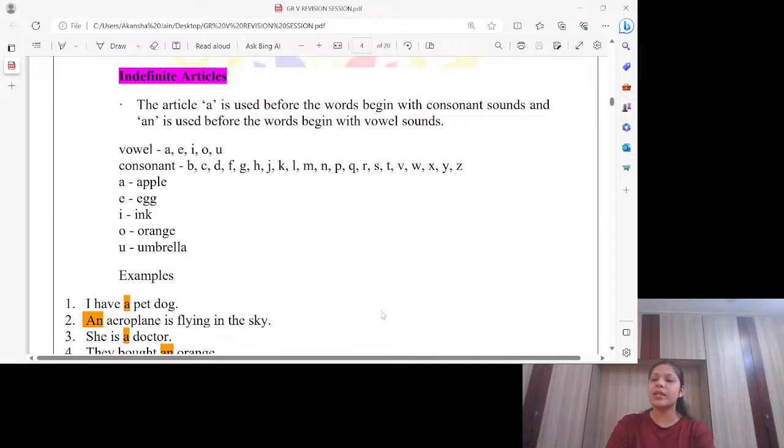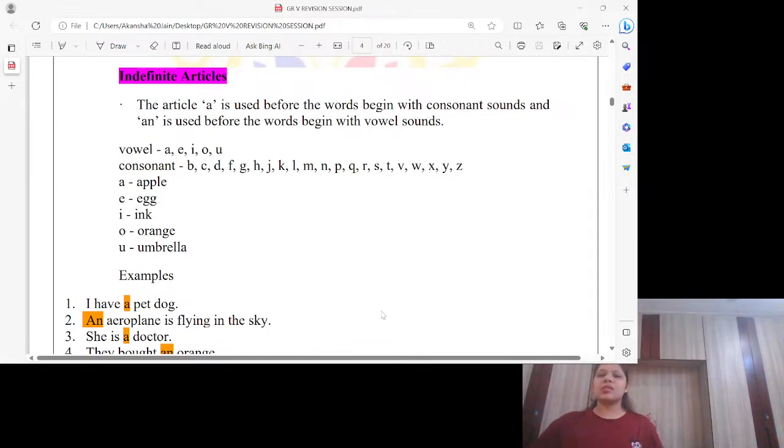What's the sound of letter A? It's A. What's the sound of letter E? It's E. Sound of letter I, I. Sound of letter O. Sound of letter U. If you know these sounds, please, whenever you check whether I have to write a or an, please check the sound. And apart from these five, the rest 21 letters are consonants: B, C, D, F, G, H, J, K, L, M, N, P, Q, R, S, T, V, W, X, Y, Z.